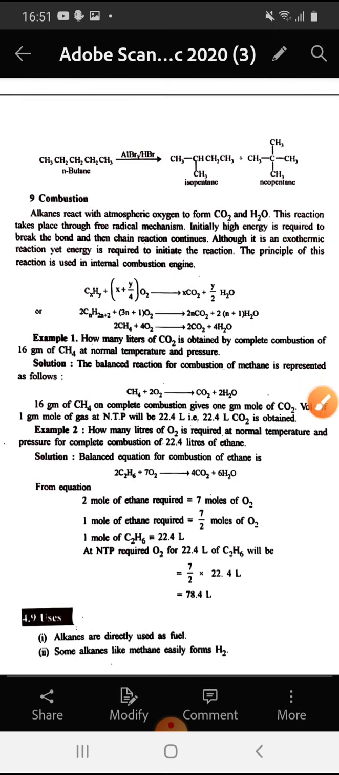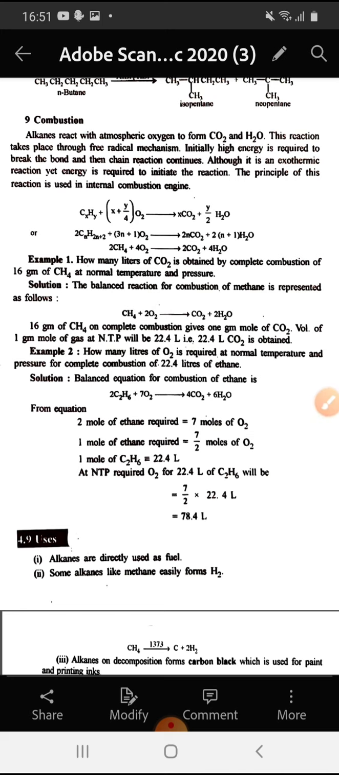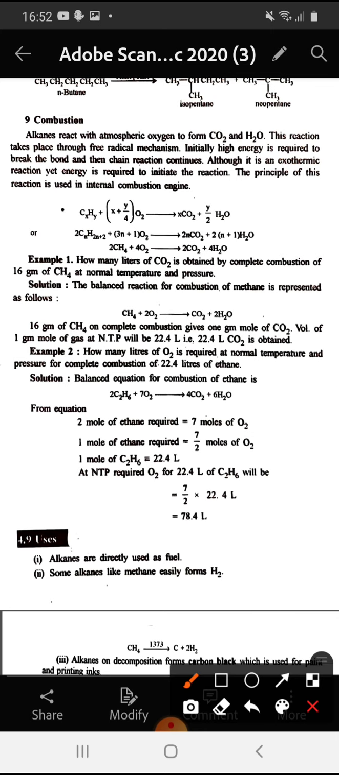Now the next reaction is combustion. Alkanes react with atmospheric oxygen to form CO2 and H2O. This reaction takes place through free radical mechanism. Initially, high energy is required to break the bond and then chain reaction continues. Although it is an exothermic reaction, yet energy is required to initiate the reaction. The principle of this reaction is used in internal combustion engines. So here we see the reaction.